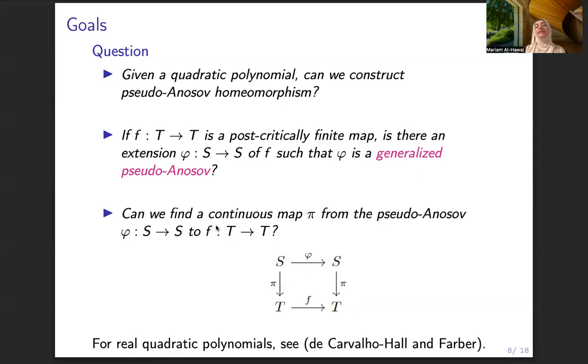Or can we find a continuous map from the pseudo-Anosov to the polynomial such that it's semi-conjugate, so such that this commutes? Now, for the real quadratic polynomial, it's done by de Carvalho and Farber, and here I am expanding or generalizing it to the complex plane.